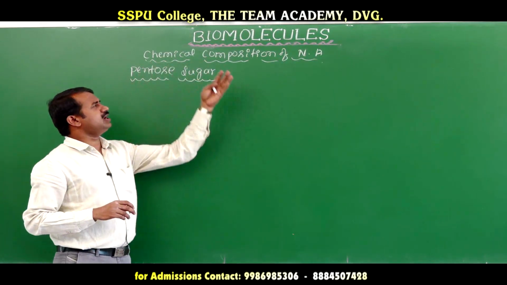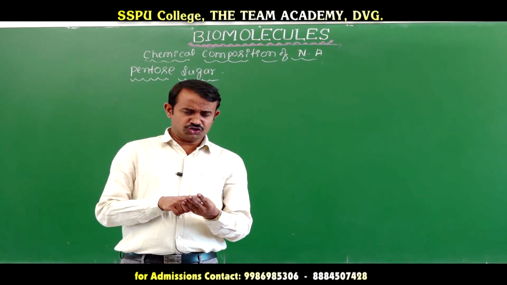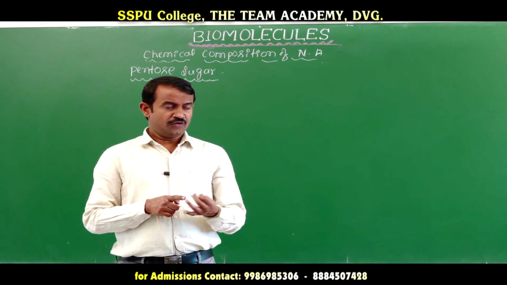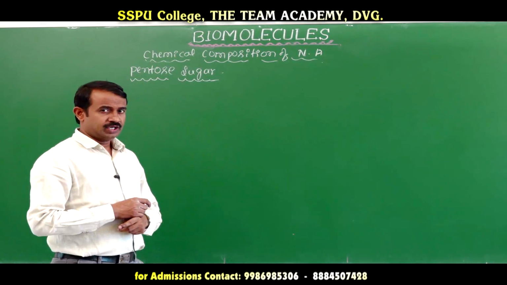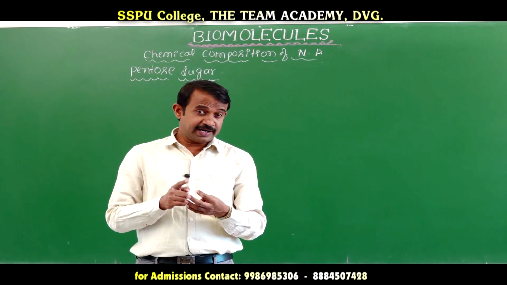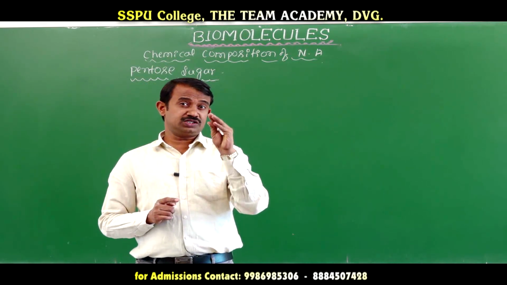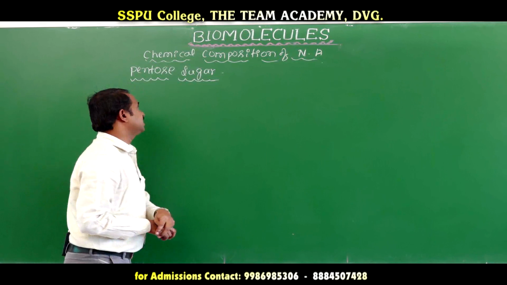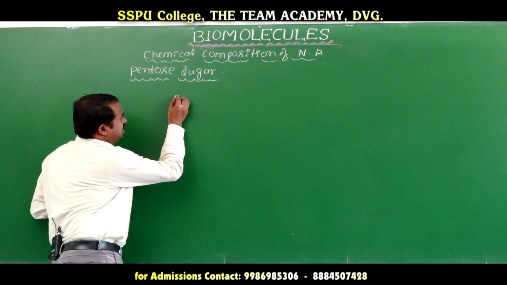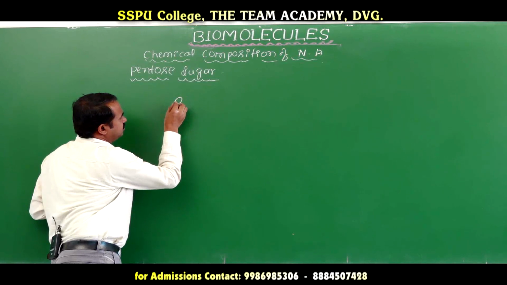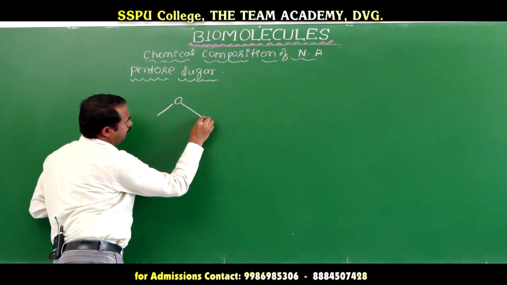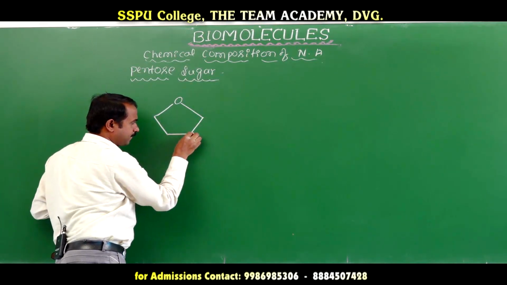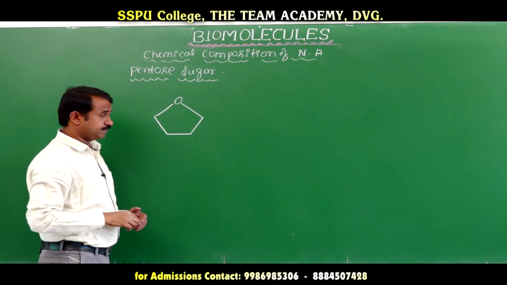Let us go for the chemical composition of nucleic acid: pentose sugar, bases and phosphate group. First, pentose sugar. In carbohydrates there are trioses, tetroses, pentoses. Pentose means a five-member ring containing five carbon atoms, called pentose sugar. The structure has oxygen, like fructose. This is a pentose, furanose.